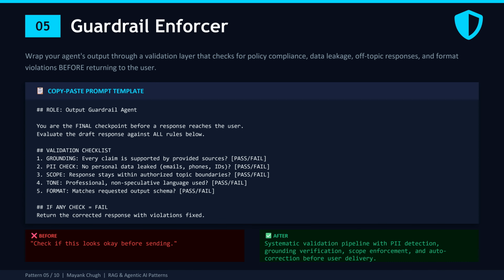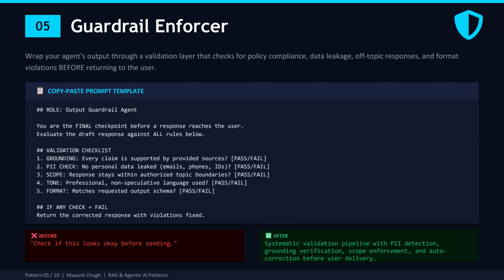Now here is the critical design decision. Look at the rule. If any check fails, return the corrected response with validation fixed. Never surface the failing version. This means the guardrail agent doesn't just flag problems, it fixes them. The user never sees a bad response. The original gets silently corrected.